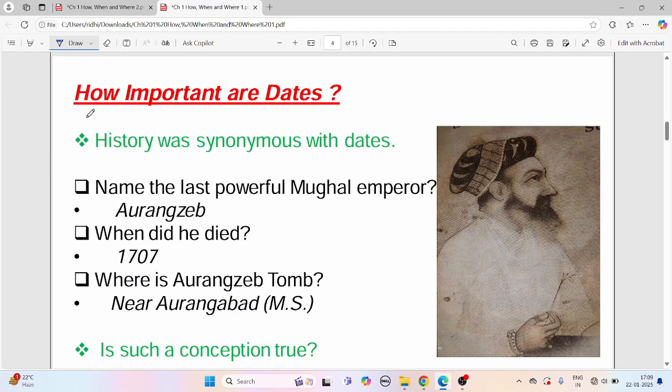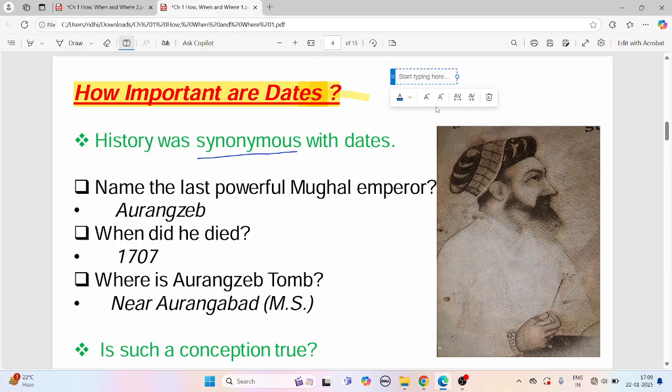Right? How important are dates? This is really a basic question according to me. How important are dates? History is synonymous with dates. What does the word synonymous mean?